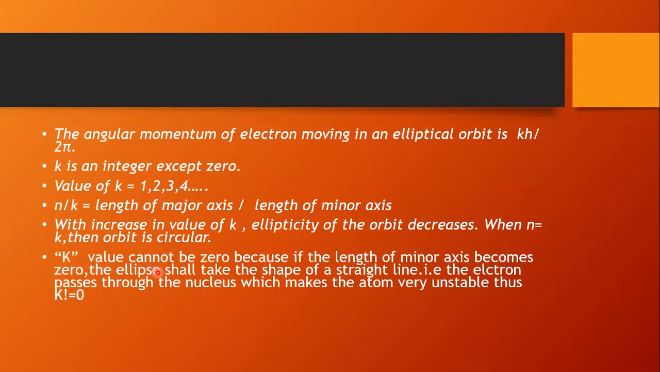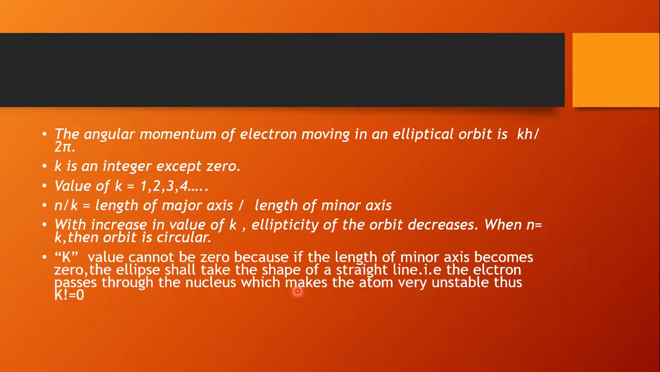So the K value cannot be 0. The small k value cannot be 0. That means the azimuthal quantum number value cannot be 0. Because K value 0 indicates what here? The length of the minor axis becomes 0. If the length of the minor axis becomes 0, the ellipse shall take the shape of a straight line. The ellipse will no more be present there. The ellipse becomes a straight line, because the minor axis becomes 0.